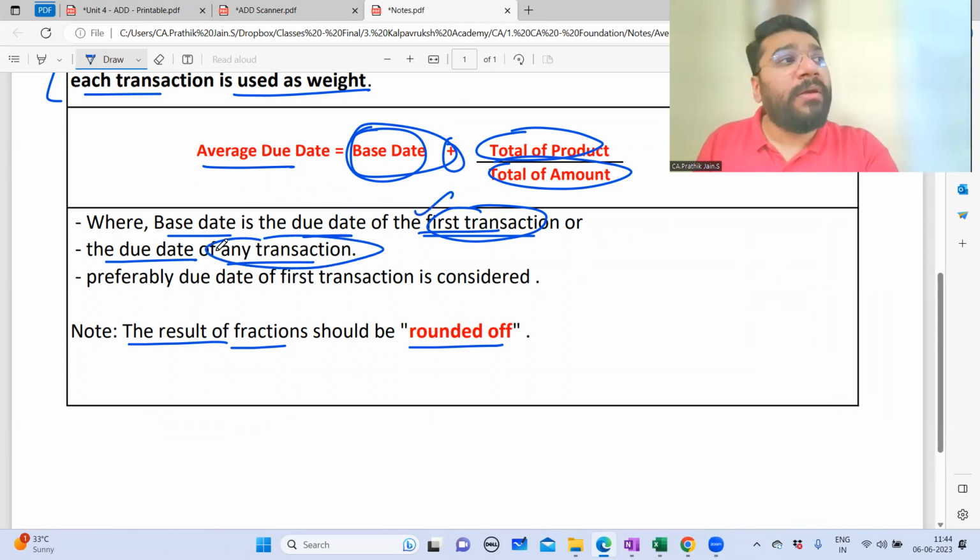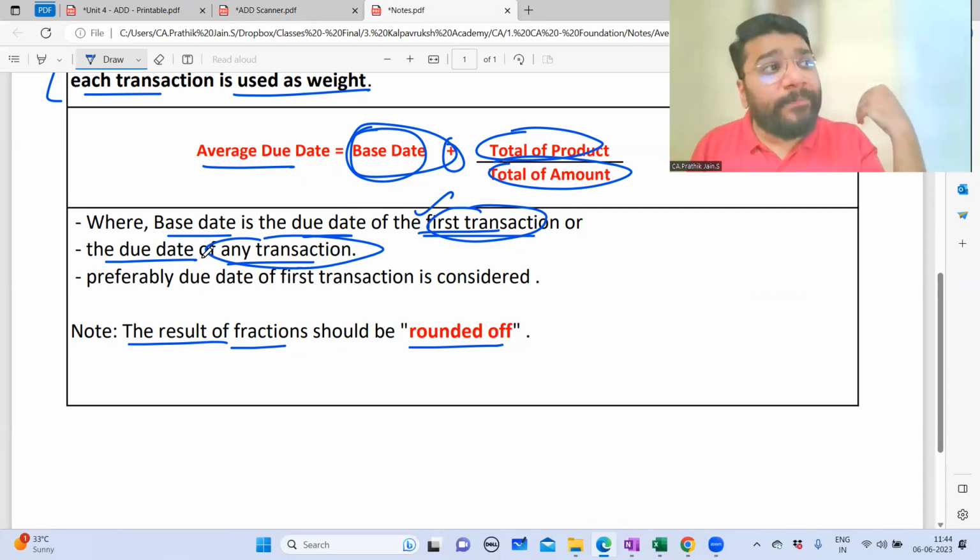But for all practical questions, we'll take the first transaction as base date, because if you take an in-between date as a due date, the number of days you calculate will go in negative. If you don't want the calculation to go in negative, we'll take the first date as the base date.